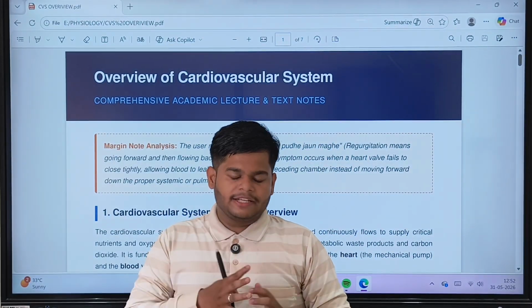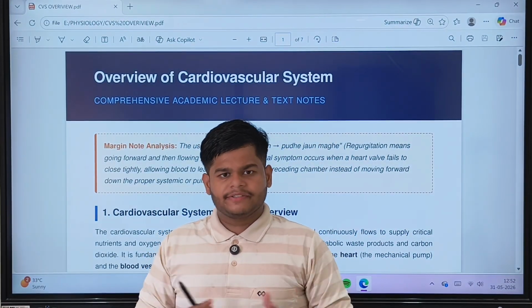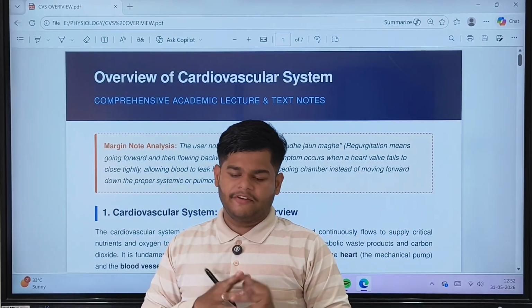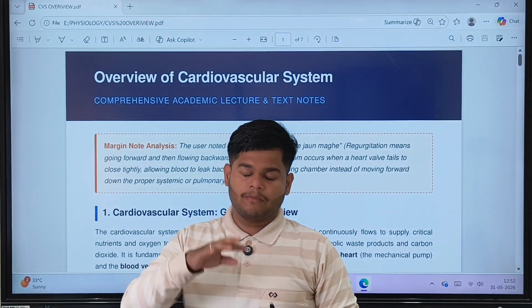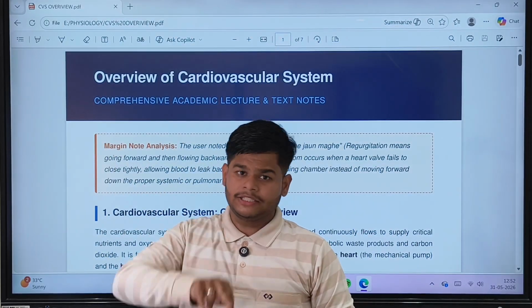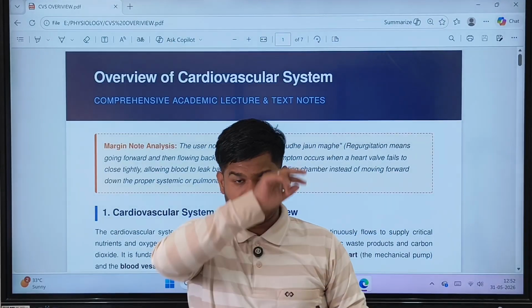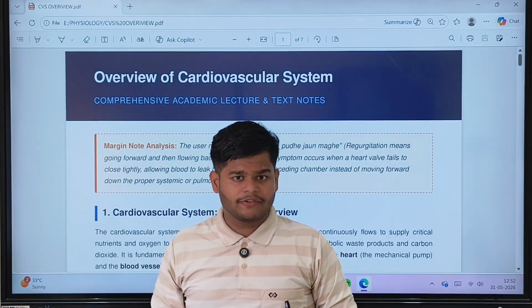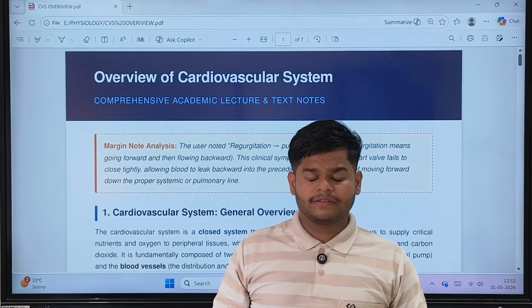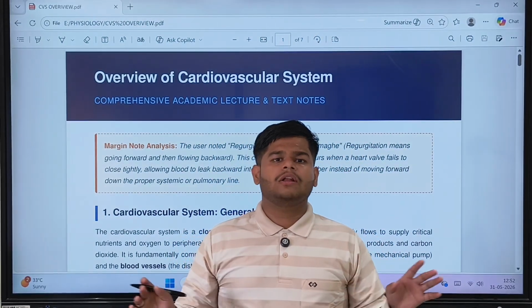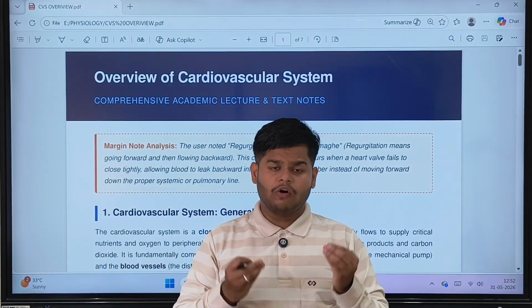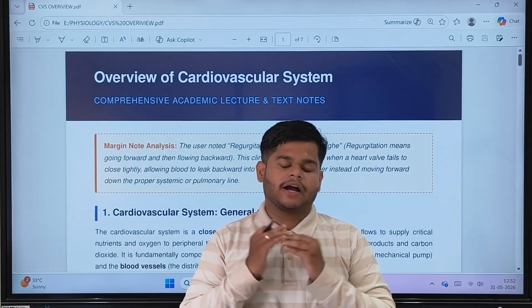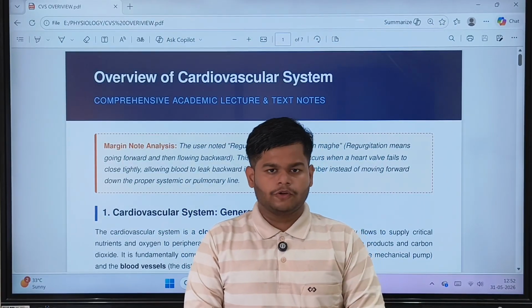There are septa present between them, which separate the chambers. The ventricles pump blood from the heart to the body, and from the body it returns again to the heart. This cycle is called the systemic circulation. There is another, the pulmonary circulation. Overall, we will study here an overview of what is present in our cardiovascular system. So let us start.